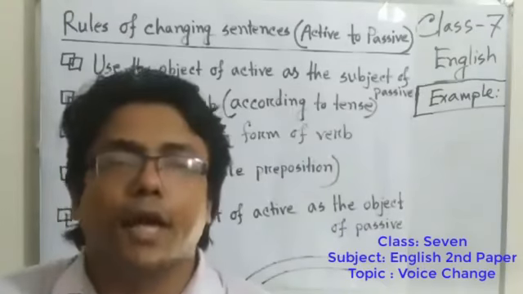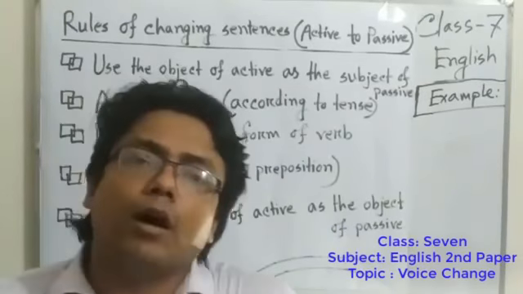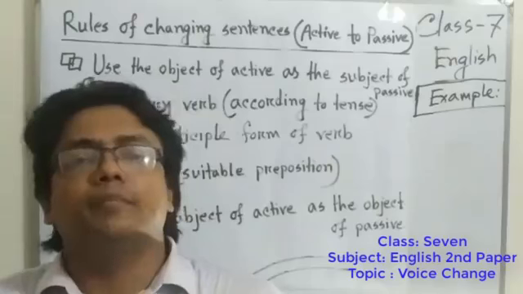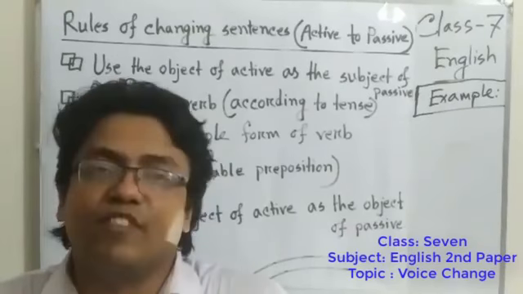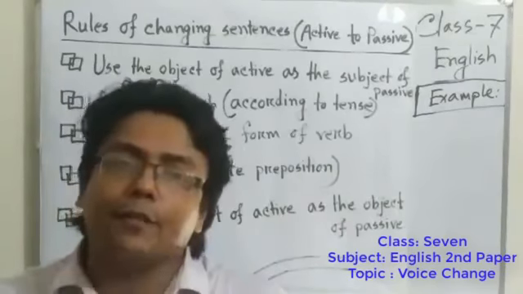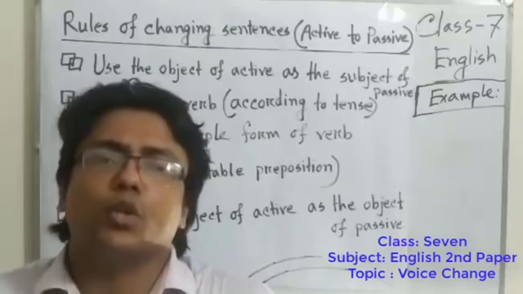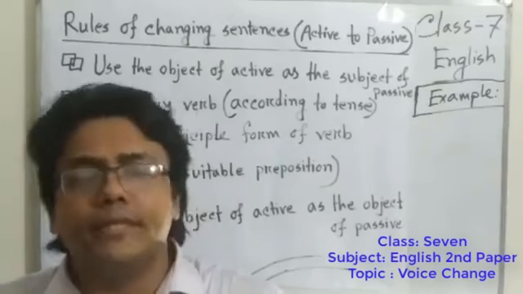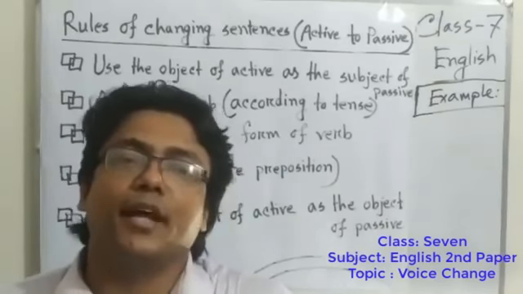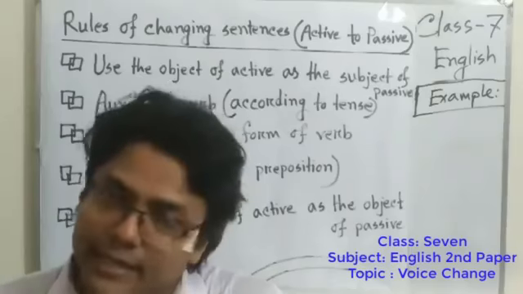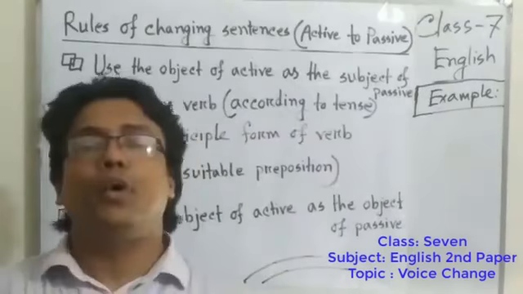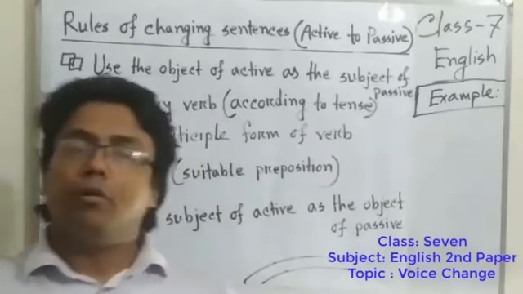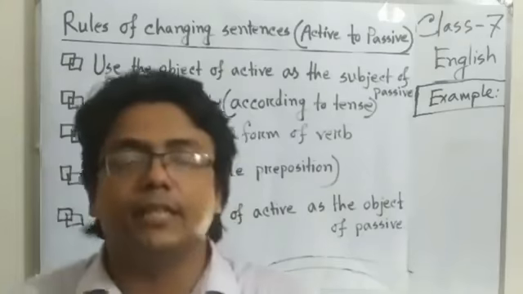Dear students, the objects of active verbs become the subjects of the passive verbs. Isn't it? Therefore, sentences which do not have any object cannot be changed into passive. Understand? The sentence which has no object can't be changed into a passive sentence.